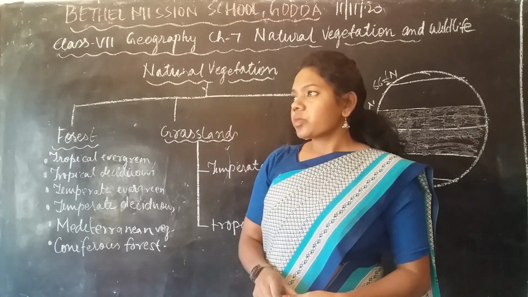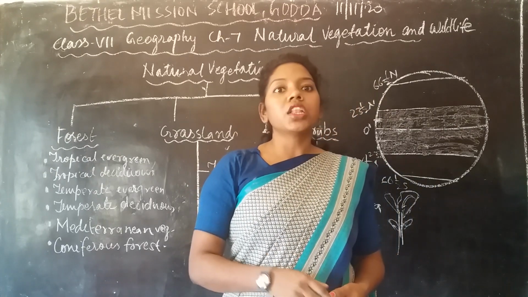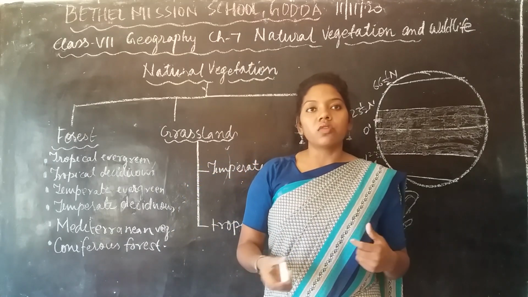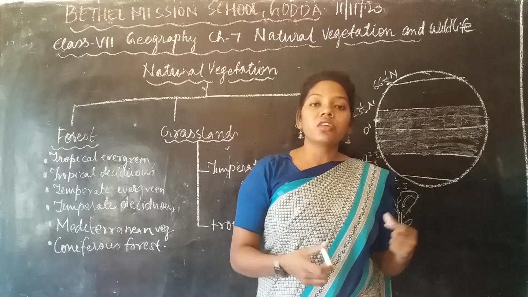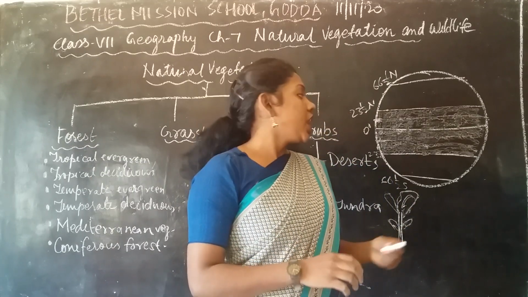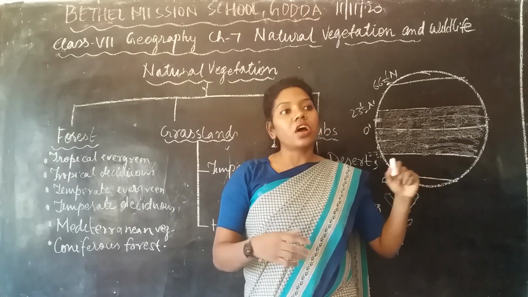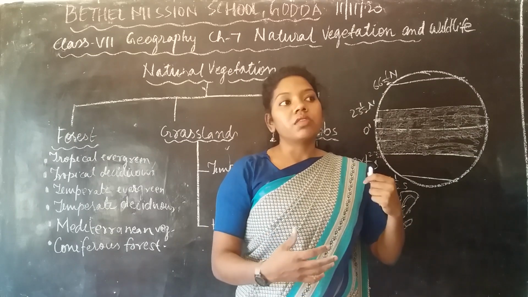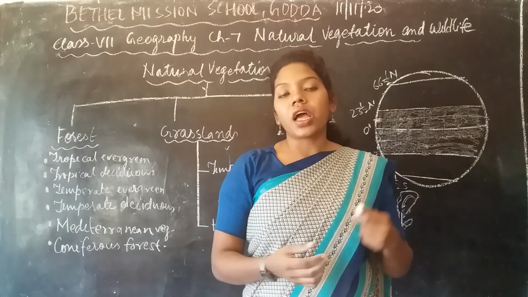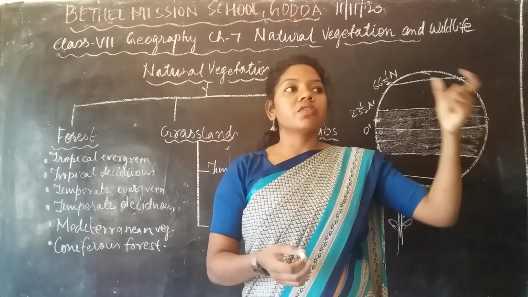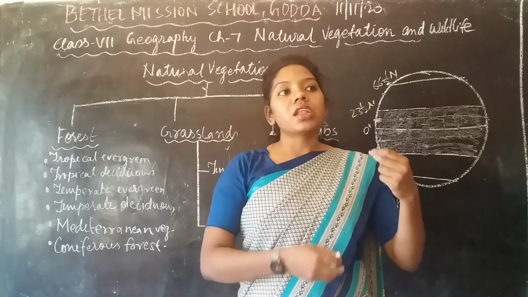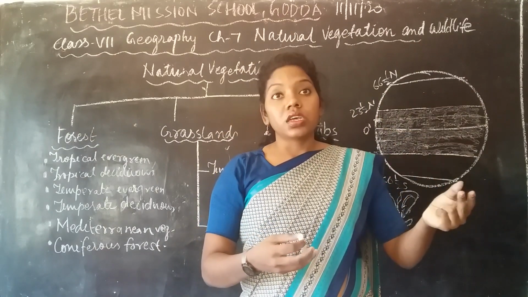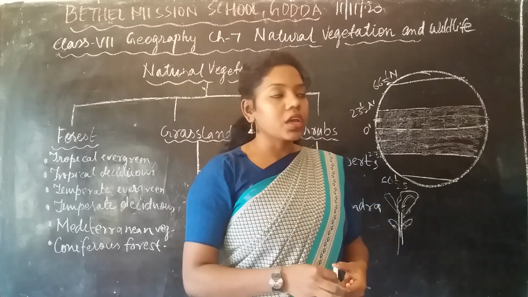For example, in the autumn season all the leaves of the plants fall down. Yes or no? But in the tropical evergreen forest, it doesn't happen that way. It has its own timing. If one plant starts to fall down its leaves, the other plants remain green and continue to grow. Then the same plant will fall down again and regrow new leaves. So this is what happens.